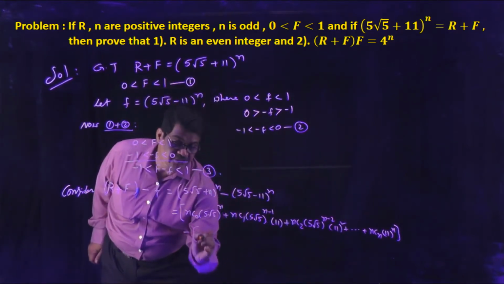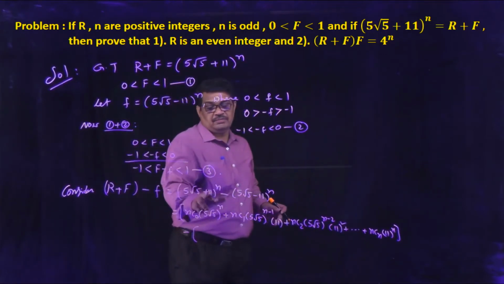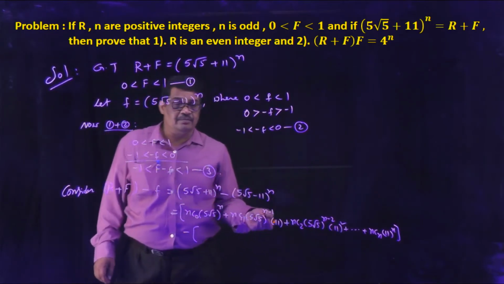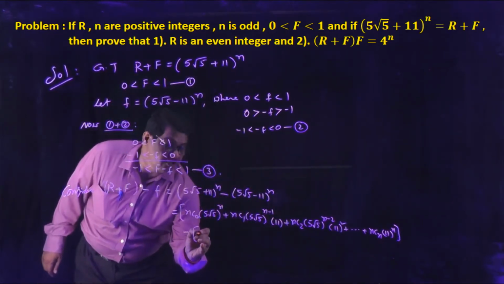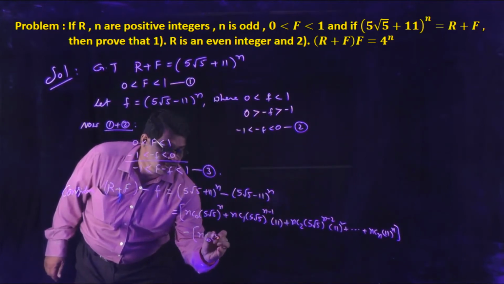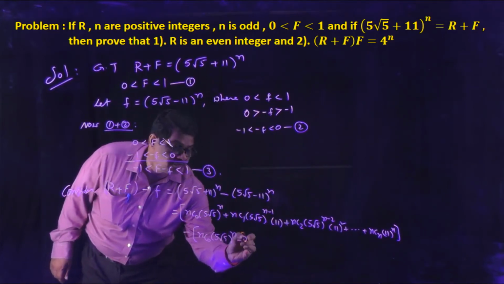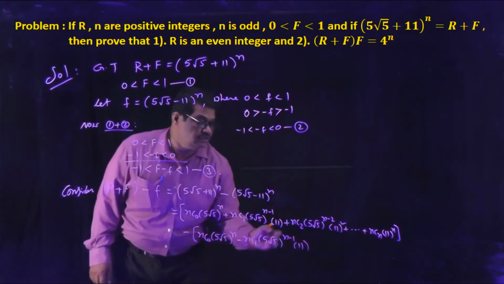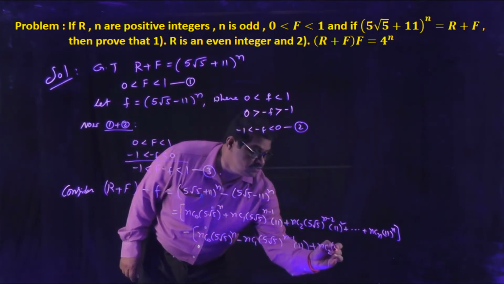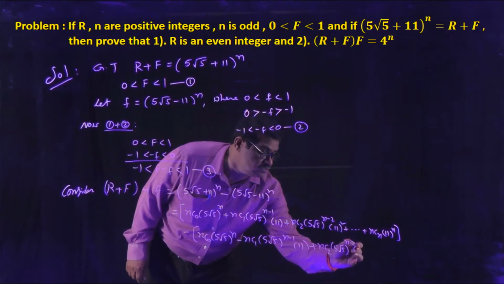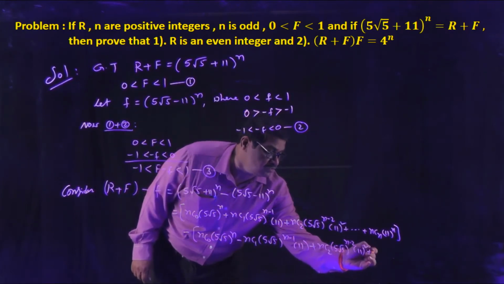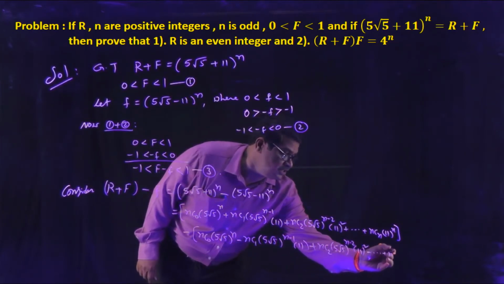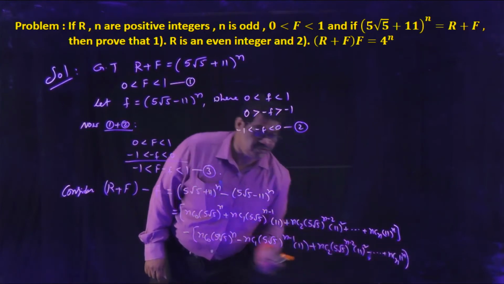Now we are writing minus of, these are both same, but here plus 11, here minus 11. The terms are same, so we are getting alternately plus and minus. Now we are writing nC0 5 root 5 to the power of n minus nC1 5 root 5 to the power of n minus 1 into 11 plus nC2 5 root 5 to the power of n minus 2 into 11 square and so on, here getting minus and so on nCn 11 to the power of n.